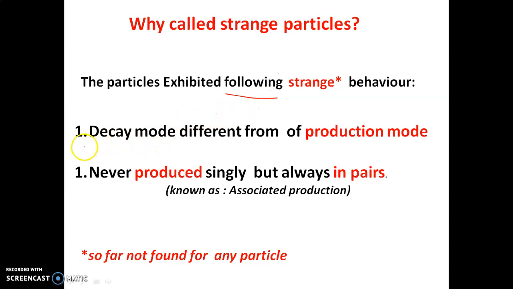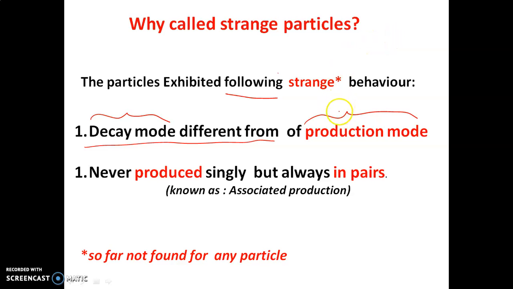They are saying decay mode different from production mode. Now what is decay mode and what is production mode? You see students, even though we have classified and introduced so many different names, these are not available everywhere around us. These are produced during nuclear interaction between different particles. Some of them exist for a very small time.